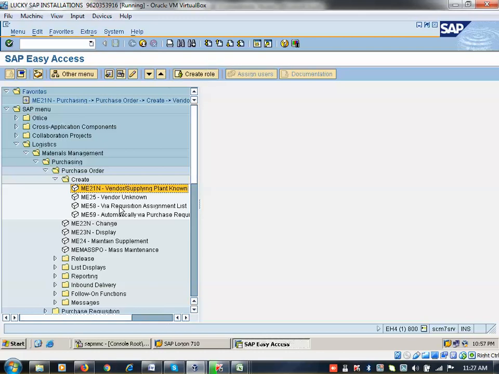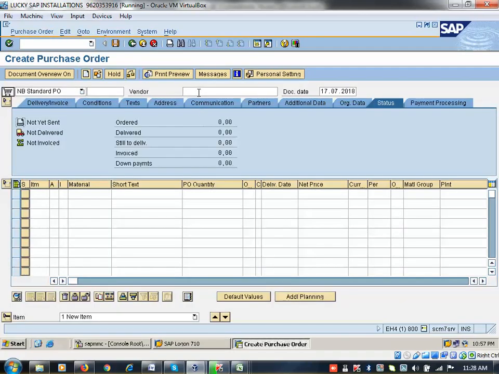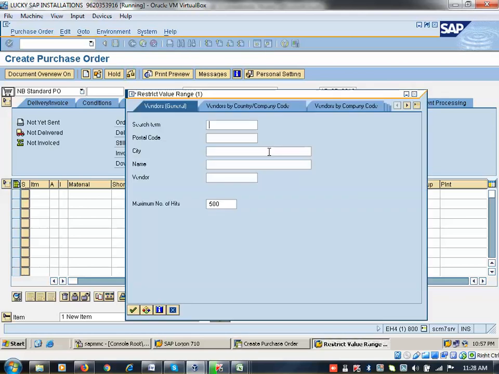Any doubt here? Can I move to PO now? So I am going to PO, ME21N. This is purely an end user activity. What is my vendor? I don't know the vendor number here. I am going to check it here. So now the search term is Flipkart.